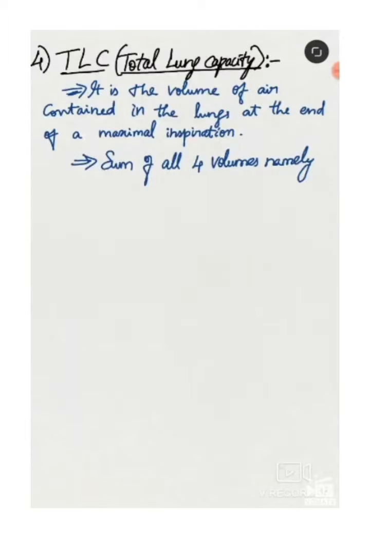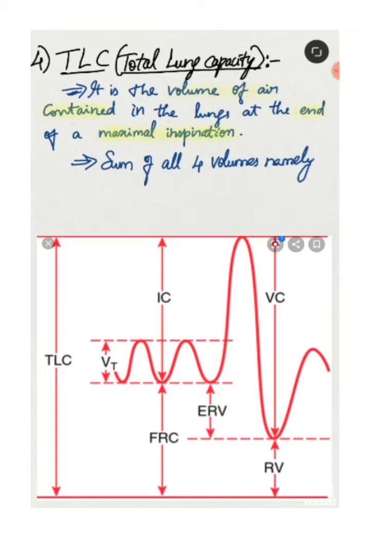Total lung capacity is defined as the volume of air contained in the lungs at the end of maximal inspiration. After the end of maximal inspiration, what are the volumes of air present in your lungs? That is, what all we can expire out, like previously we saw for the forced vital capacity.